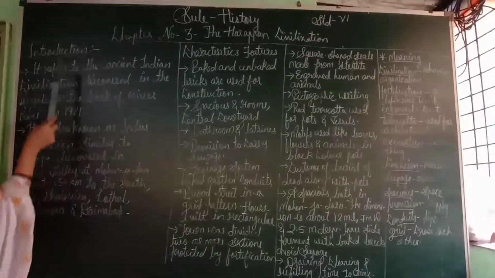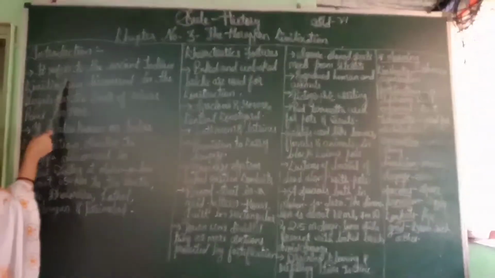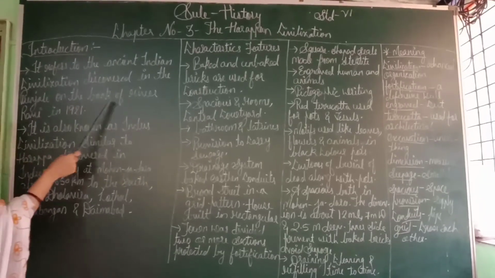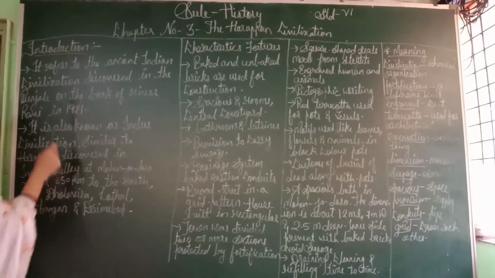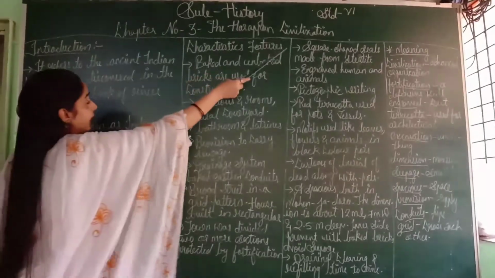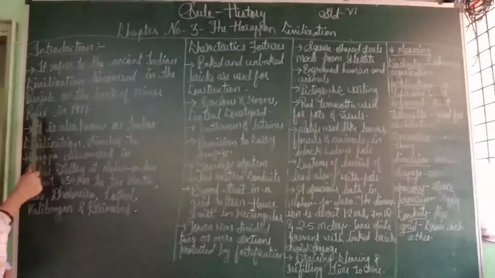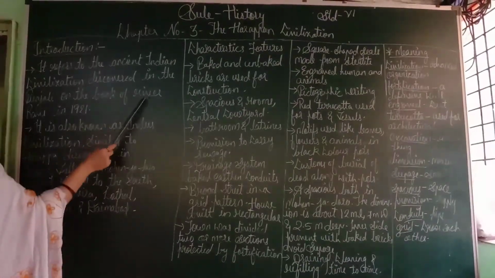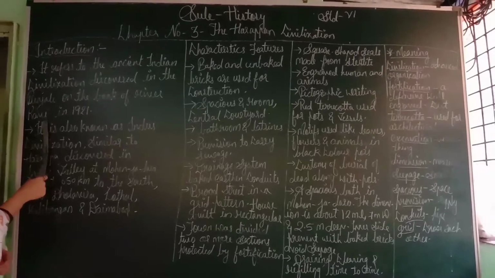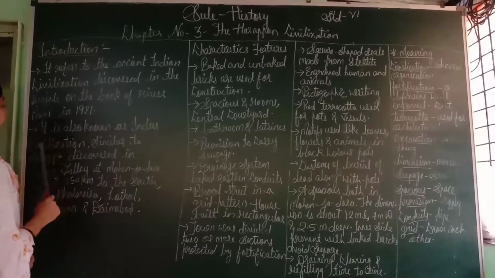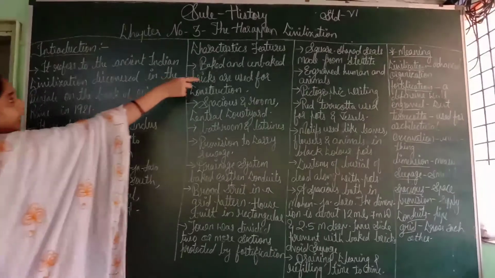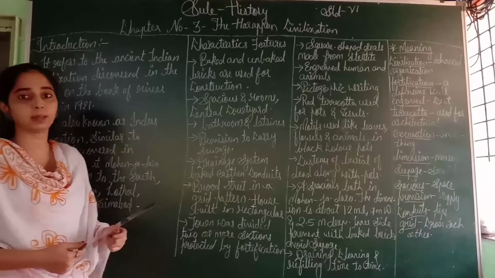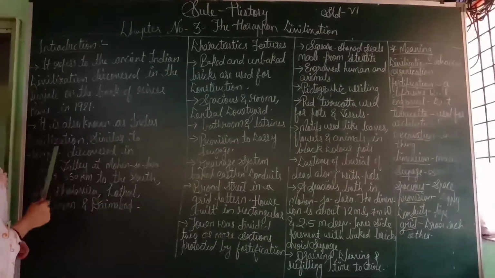So let us start with the introduction. Our first point: it refers to the ancient Indian civilization discovered in the Punjab on the bank of river Ravi in 1921. This Harappan civilization started from 1921 and was discovered in Punjab, on the bank of the river Ravi. It is also known as the Indus civilization. The second name of the Harappan civilization is Indus civilization.